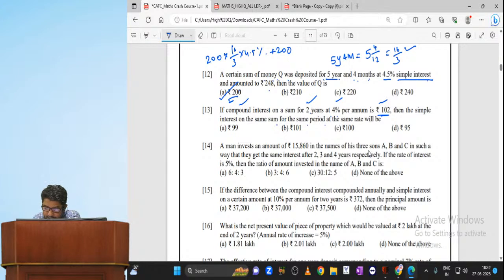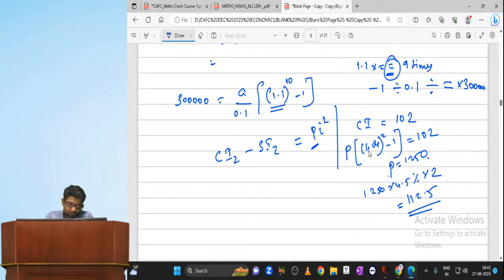Then the simple interest on the same sum for the same period at the same rate will be... So simple interest for 2 years. Oh, 4%. Okay. 1250 into 4% into 2. I get 100 rupees. I am getting the answer as 100 rupees. Yeah, Pooja, thank you. It is 4%. I made it as 4.5%.